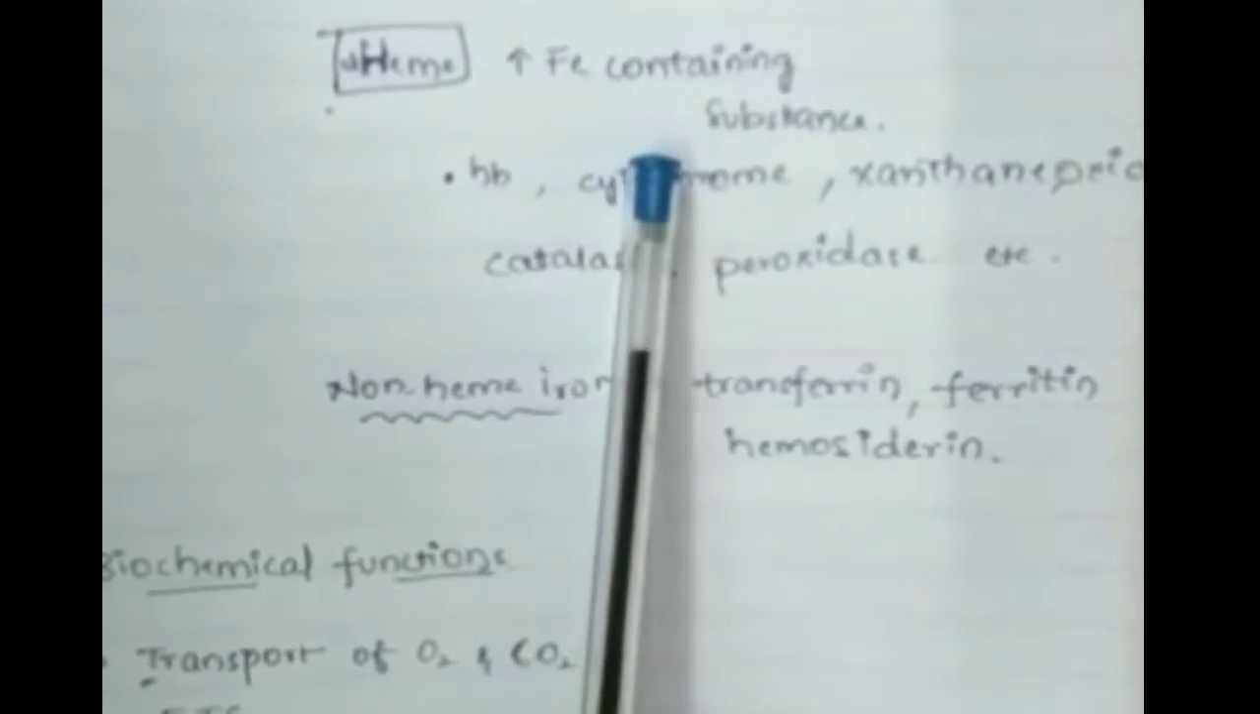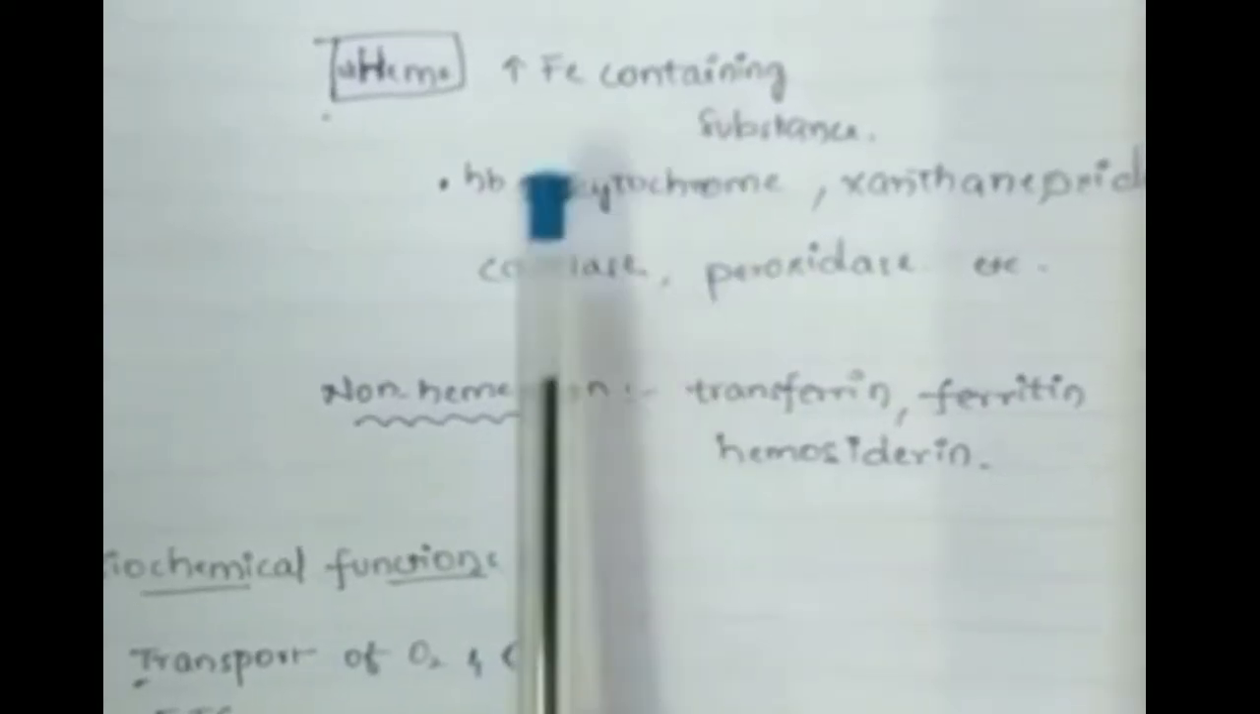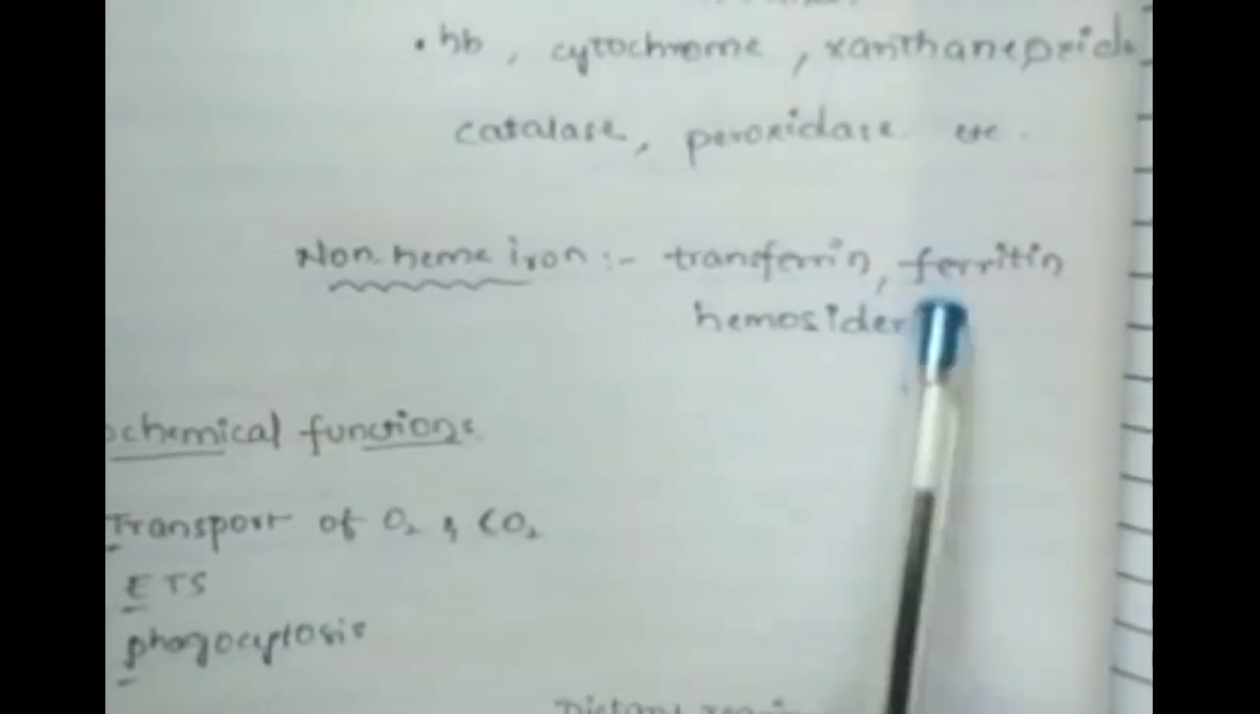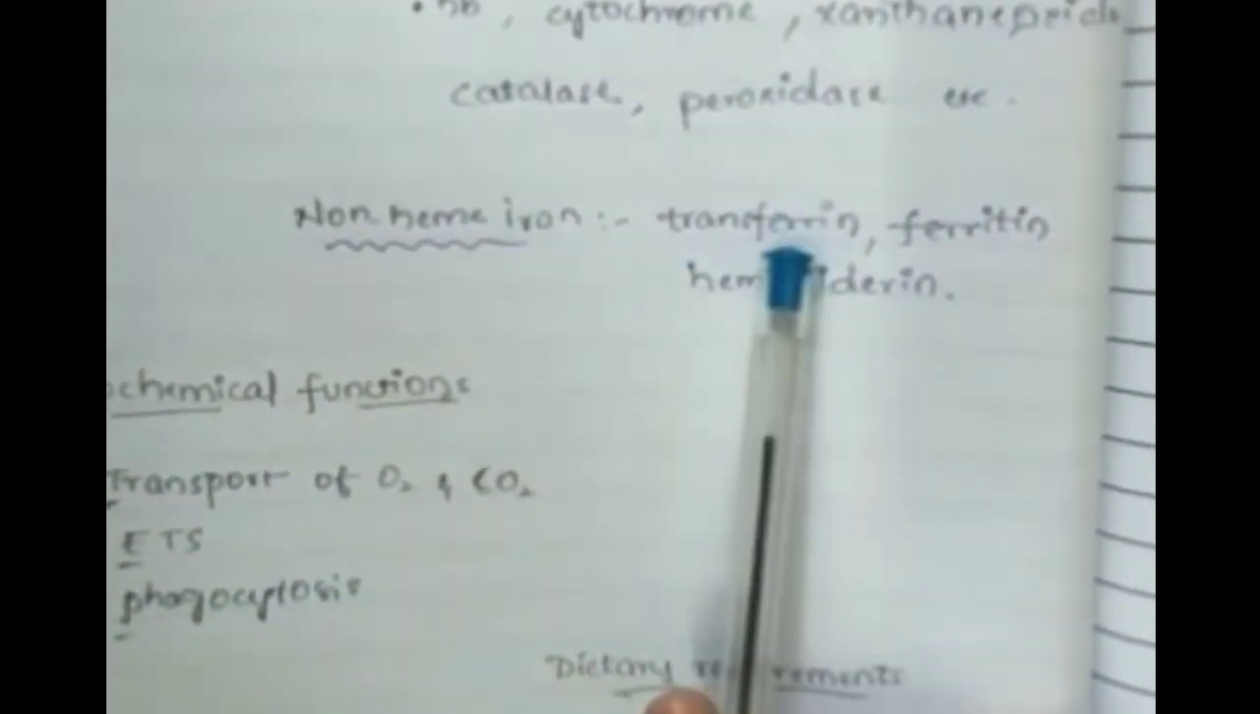The predominant iron containing substance is the heme. It contains most of the iron and it is the constituent of several proteins and enzymes like hemoglobin, myoglobin, cytochrome, xanthine oxidase, catalase, peroxidase, etc. And there are also some substances which contain non-heme iron: transferrin, ferritin, hemosiderin.